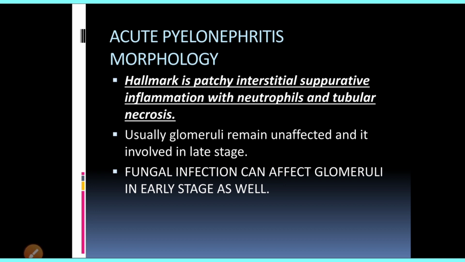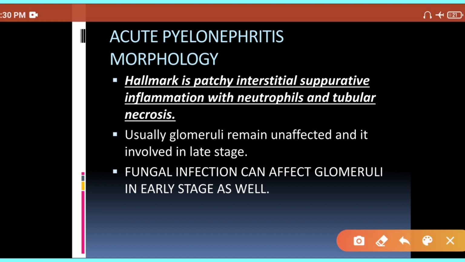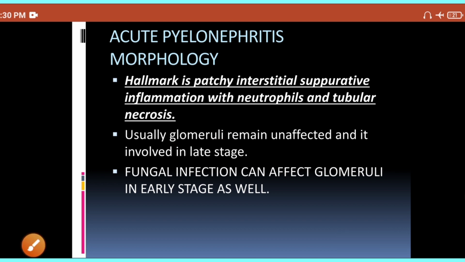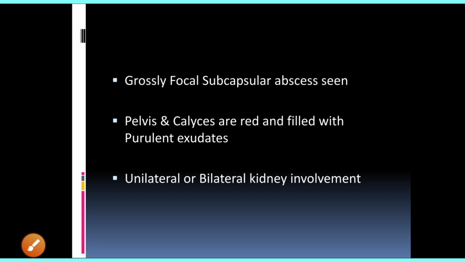What are the morphological changes in the kidney in case of the acute form of pyelonephritis? So guys, first of all you have to remember that this is a disease of tubules and interstitium. So your glomeruli will not be infected. They are involved only in the late stage. Now grossly, it's an acute infection, so you will develop abscesses over the kidney.